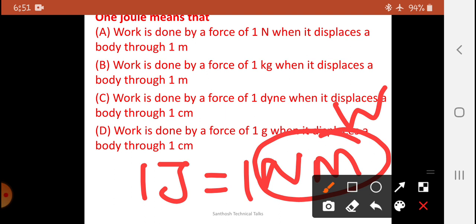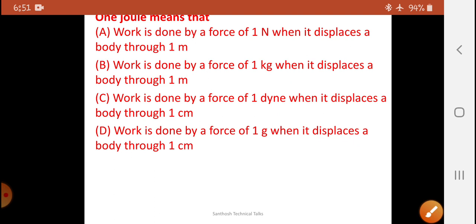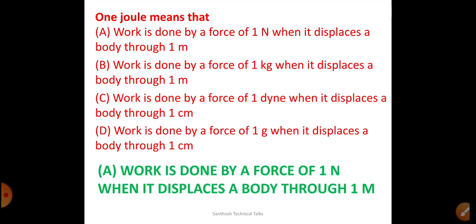So work done by a force. Newton is the unit of force. Work done by a force of 1 newton when it displaces a body through 1 meter. So this is the answer. If you know the units better, you can easily answer these types of very simple questions. Option A is the right one.